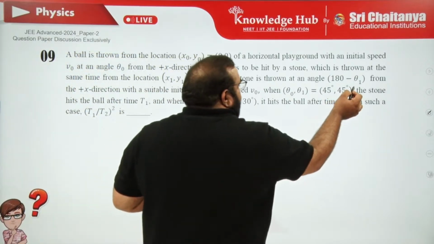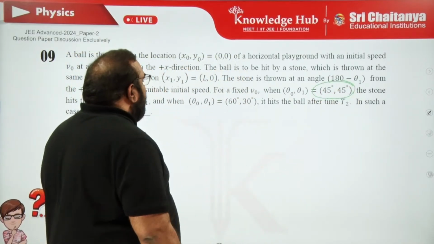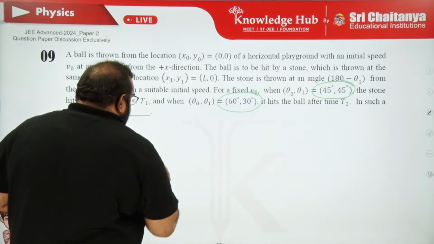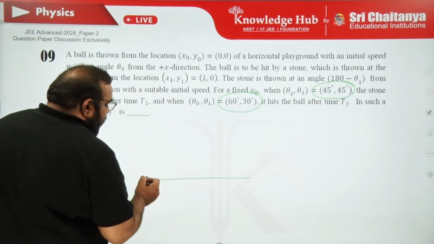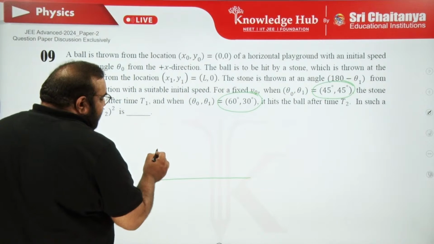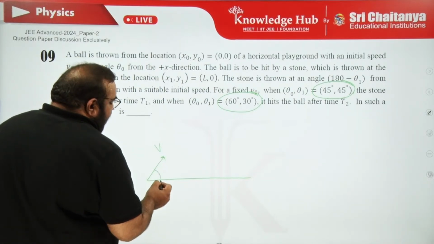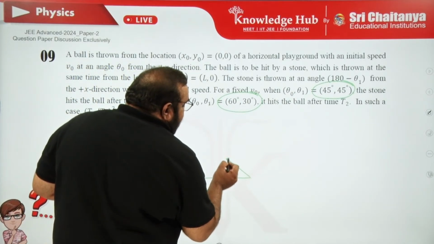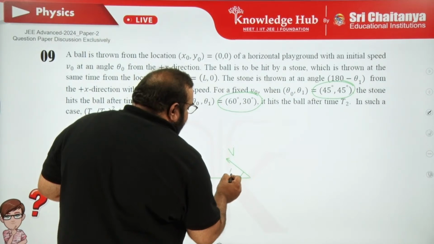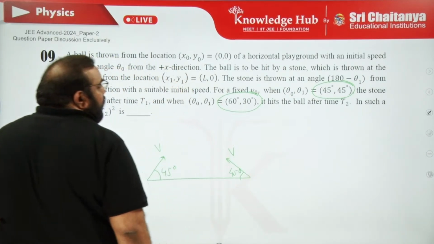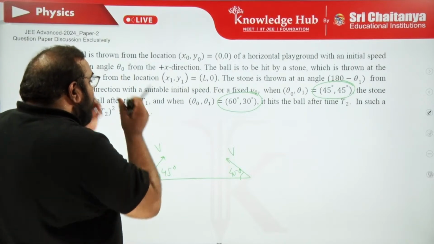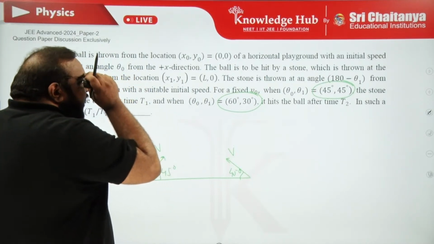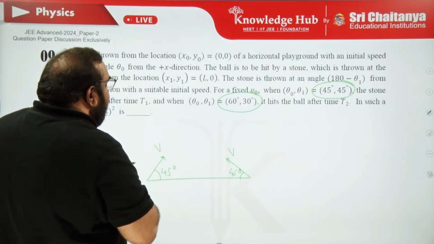First case, 45 degree, 45 degree, 2 bodies. Second case, 60 degree, 30 degree. That means, observe here, a body is projected from here, say with a velocity v, at an angle of projection 45 degrees. Another body also has the same velocity, right? And angle 45 degrees. Now, what is being asked? It hits the ball in both the cases, the hitting time. First case say T1, second case say T2. Now we have to calculate the square of that ratio.